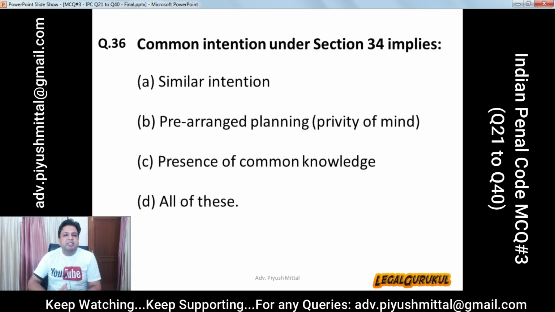Question number 36. Common intention under section 34 implies A. Similar intention. B. Pre-arranged planning, privity of mind. C. Presence of common knowledge. And D. All of these. And the correct answer is similar intention.